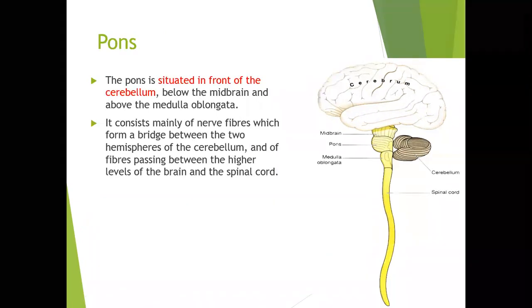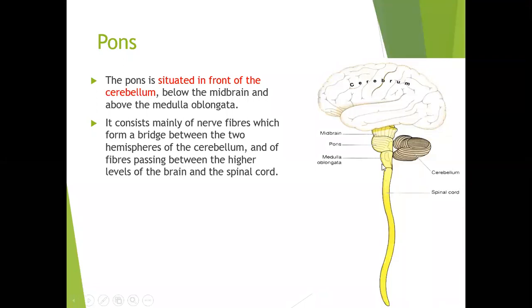Okay. Next, coming to the next structure, that is the pons, which is present between the midbrain and the medulla oblongata. The pons is situated in front of the cerebellum. The cerebellum is behind here. If you see here, this is the cerebrum, and this is the cerebellum.